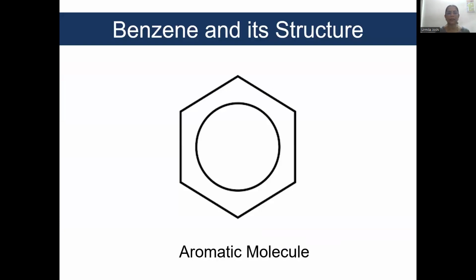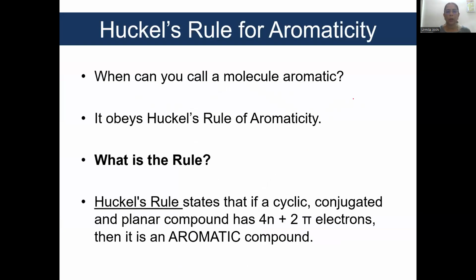We saw in the previous lecture that benzene is an aromatic molecule. Okay, we also saw that it exhibits resonance. But the next question is, when can you call a molecule an aromatic molecule? The answer to this is when it obeys Huckel's rule of aromaticity. Okay, so what is the rule? Huckel's rule states that if a cyclic, conjugated and planar compound has 4n plus 2 pi electrons, then it is an aromatic compound.